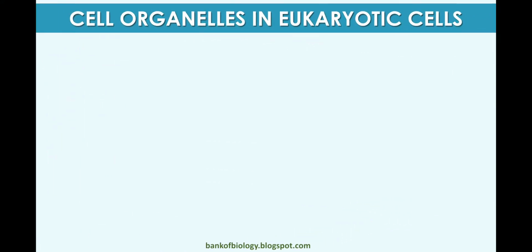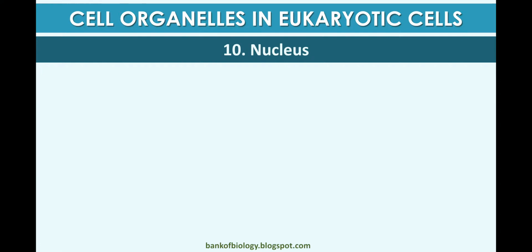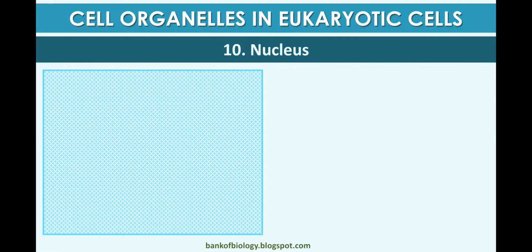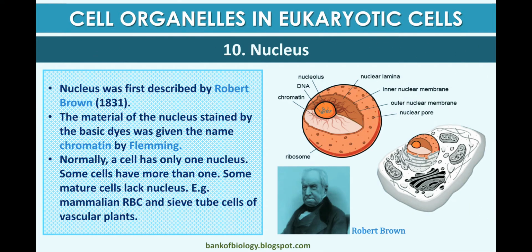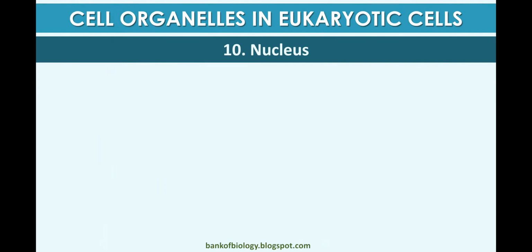Now the 10th component is the nucleus. The nucleus was first described by Robert Brown. The material of the nucleus stained by basic dyes was given the name chromatin by Fleming. Normally a cell has only one nucleus. Some cells have more than one. Some mature cells lack a nucleus, for example mammalian RBCs and sieve tube cells of vascular plants.